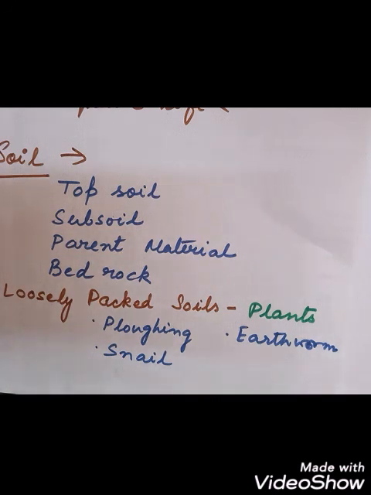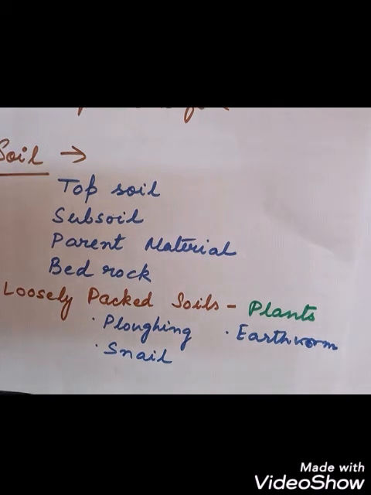So this group of interdependent organisms that live in the same region and interact with one another, they form what? The biotic community. So this includes what? This biotic community, that means all the living organisms, when they interact with one another, they form a community, a group of population. So this includes plants, animals, and microorganisms too. So they interact with one another to maintain the balance of the system.